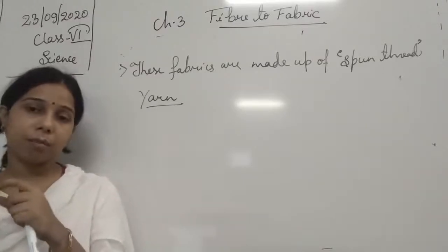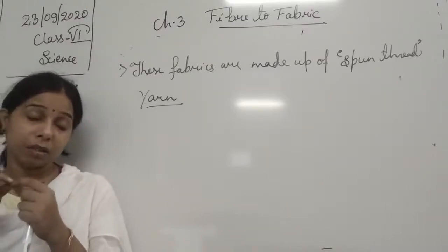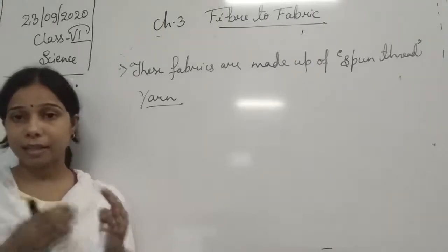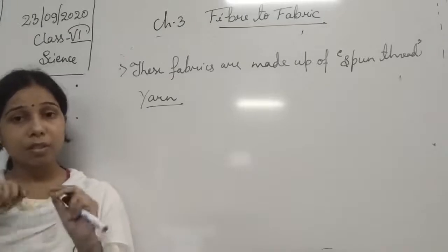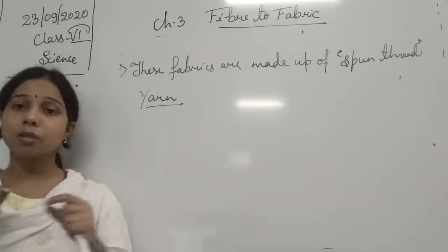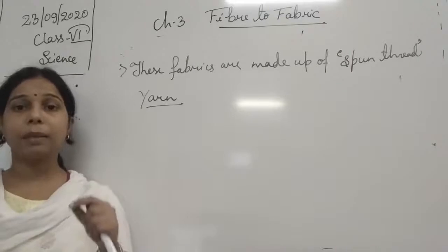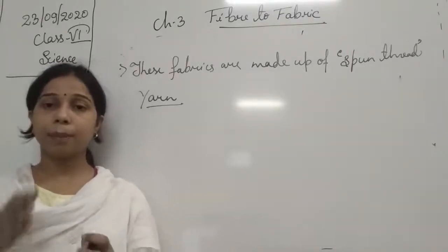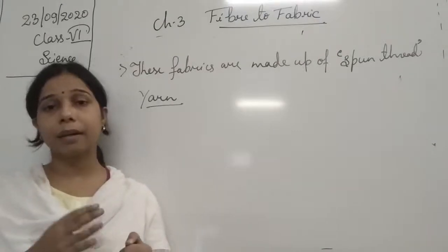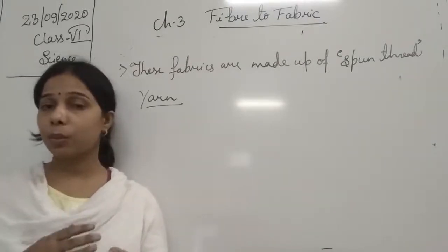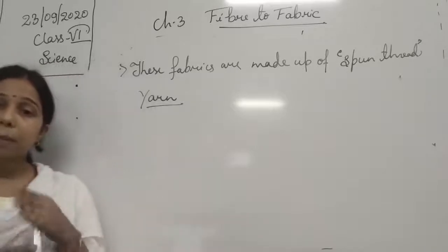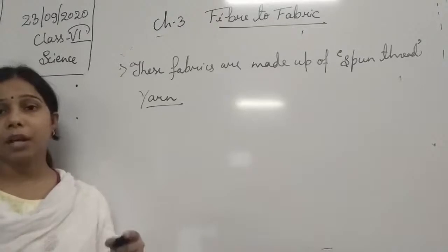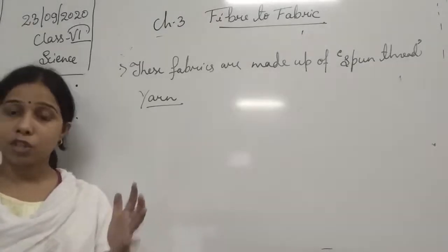A big thread, you can say, or a thick one, thicker than a fiber. So a thread which is spun together will be there in the cloth, and the threads are placed one over the other, lengthwise and breadthwise also.